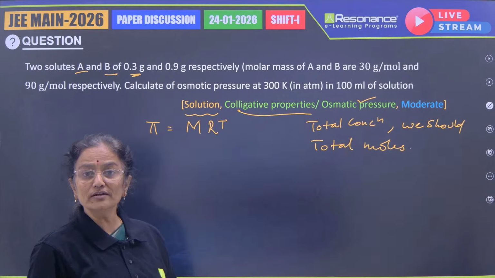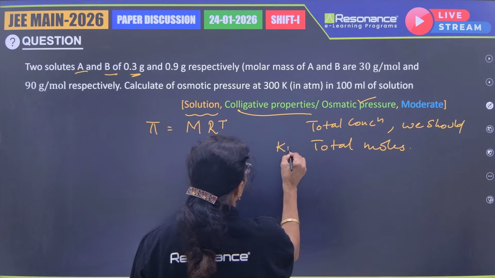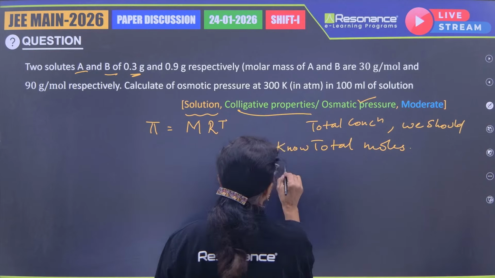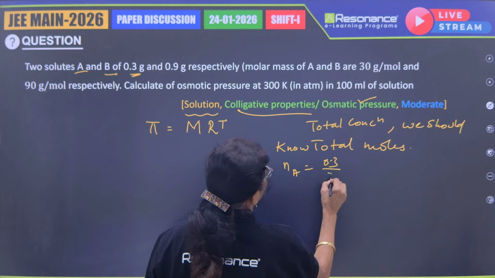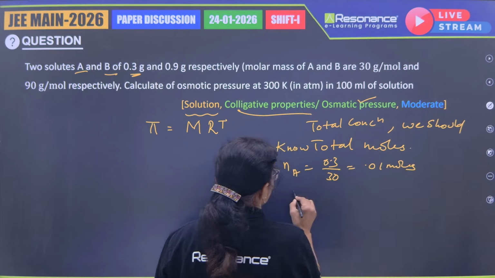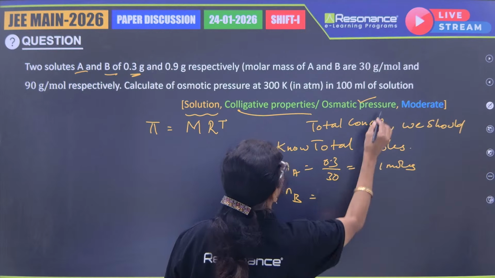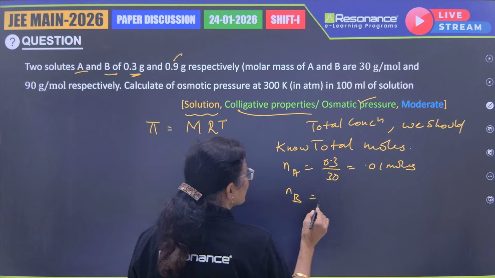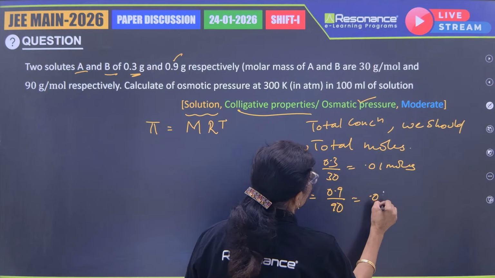How do you find out total moles? We should know total moles by considering the number of moles of the first one, which is 0.3 by 30, 0.01 moles. Similarly, the second solute, whose mass is given as 0.9 grams, molar mass is 90, 0.01 moles.